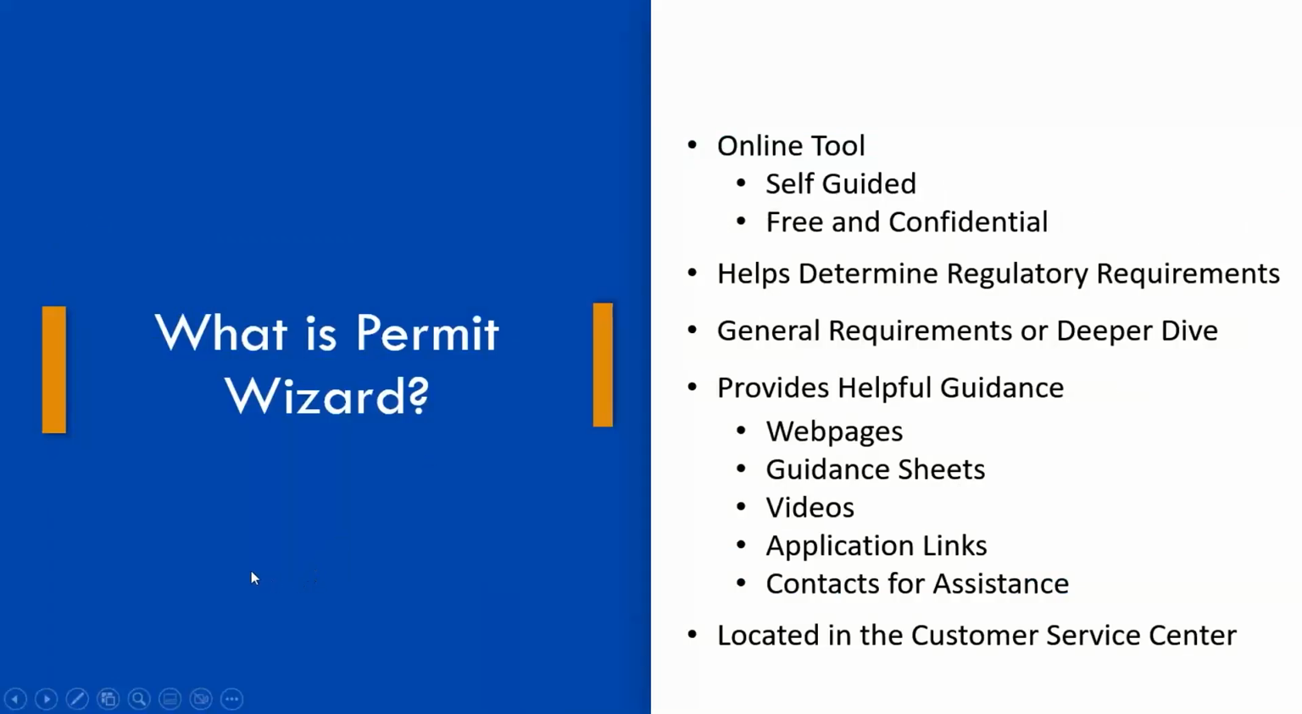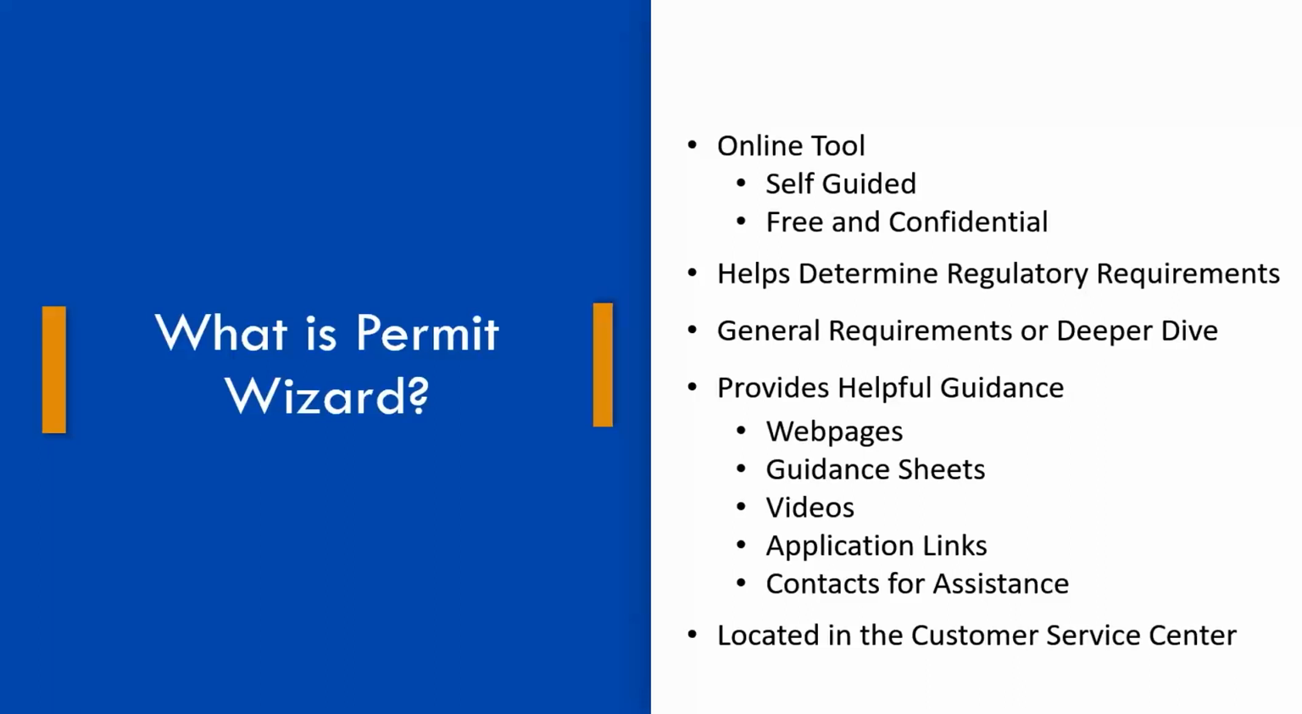Okay, so let's start off with what Permit Wizard actually does. Permit Wizard is a free self-guided tool that's online, and it allows our users to confidentially evaluate their environmental regulatory requirements in Ohio. That's a really long way of saying that it helps determine your regulatory requirements. It doesn't actually apply for those permits with you, but it's a great way for you to take a look around your business and give you kind of a general overview about what you might need.